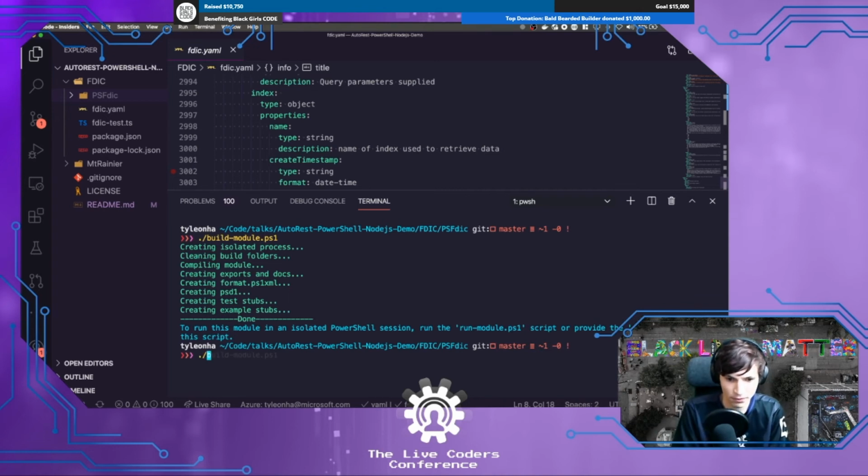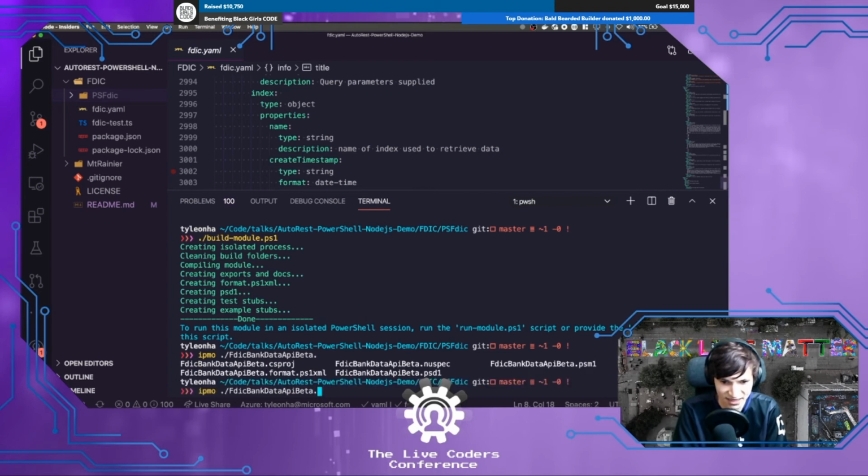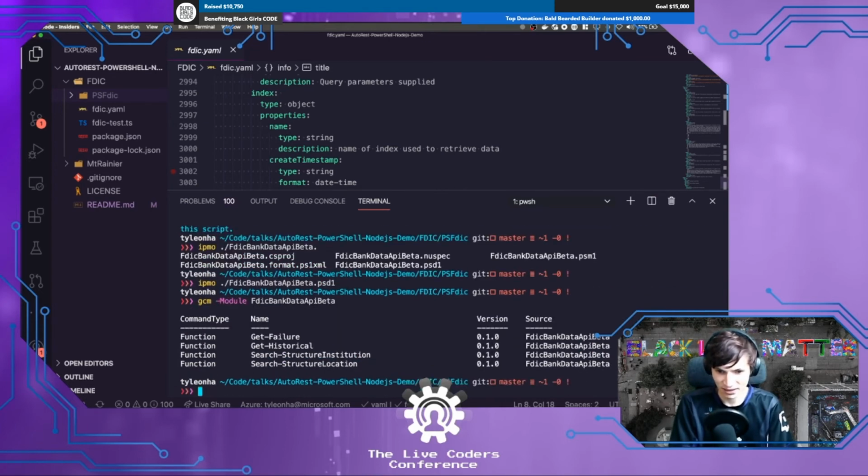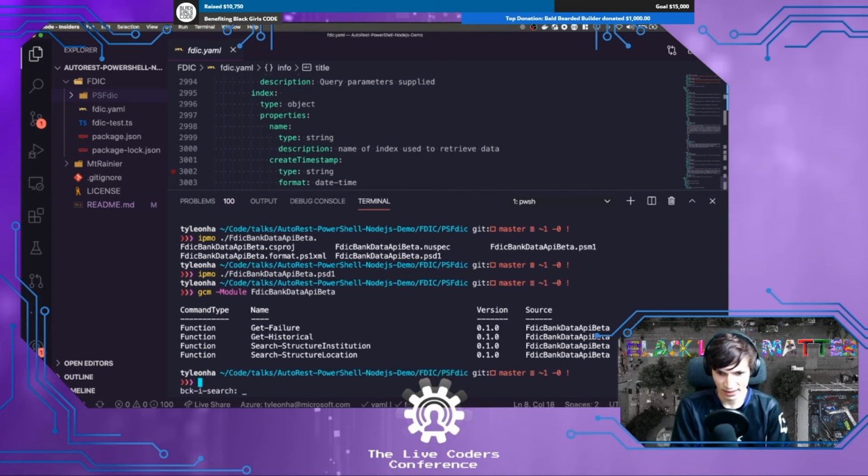Build. Cool. All right. And then we will import the, what did we call it? What did it end up being? Is it PS FDIC or is it? Yeah, it's FDIC bank data API beta dot PSD1. All right, imported and module FDIC bank data API beta. Awesome. 4 functions. Nice. So let's use the search one.